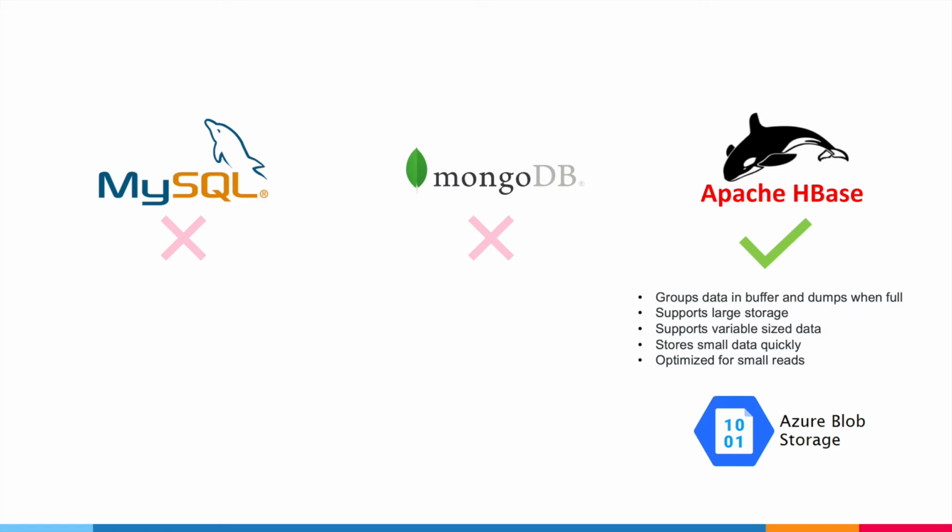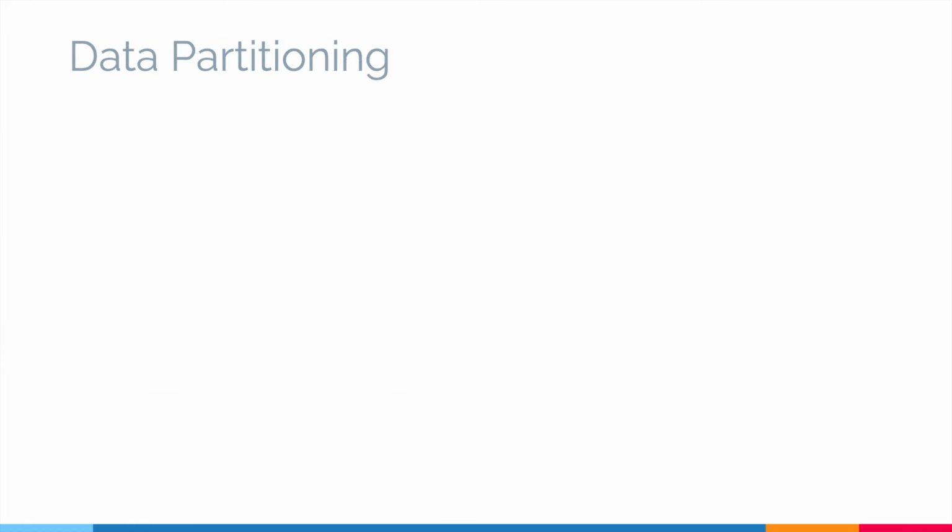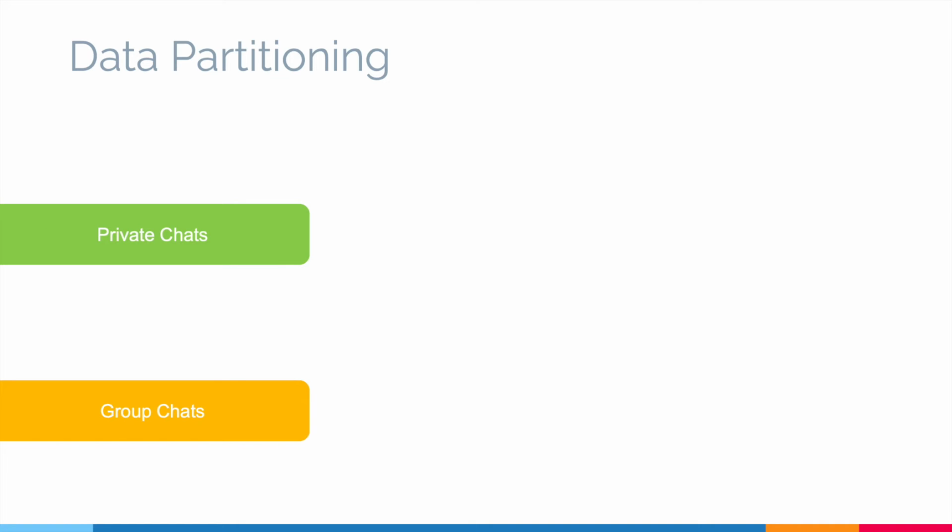Now, just storing messages in HBase is not the end of our solution. Our app's efficiency will depend on how we structure data in the storage. Dumping all the chats in a single hierarchy will really hinder the app's performance. So let's try to approach the problem in two ways for now. First, we can solve for private chats and then for group chats. In private chat, how about we simply use user IDs as a partition key? User ID A will be the first partition and user ID B can be the second partition. Inside this, the chats can be stored in a sequentially retrievable and compressed format like Parquet files.